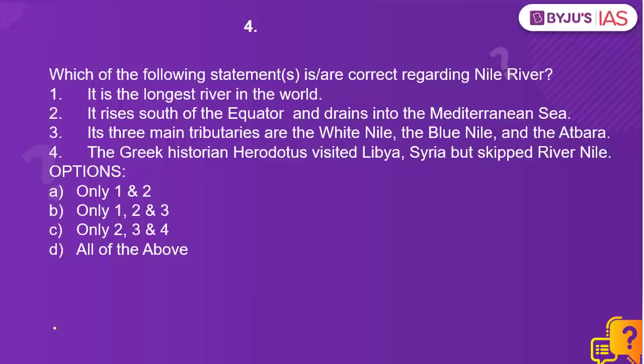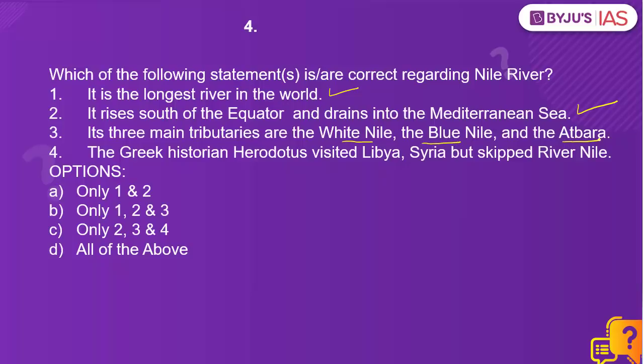Now let's look at question number 4. Which of the following statement is or are correct regarding Nile River? It is the longest river in the world. That's correct. It rises south of the equator and drains into the Mediterranean Sea. Correct. Its 3 main tributaries are White Nile, the Blue Nile, and the Atbara.